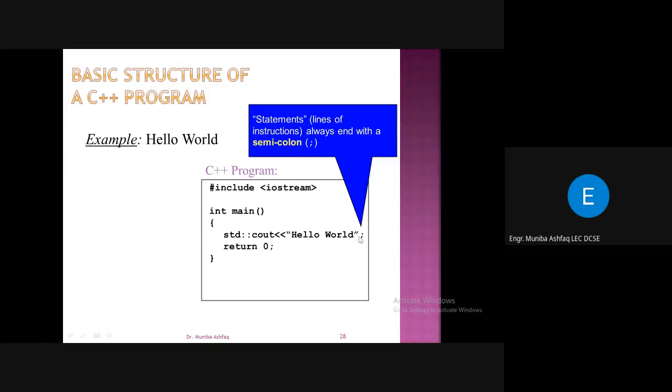If you don't write this semicolon at the end of the statement, you might get an error, and that error is called a syntax error, because you didn't follow the grammar rules of a language. So this is a syntax error, and when you compile this program, you will get errors showing that you have some syntax errors, you forgot to write the semicolon, right?